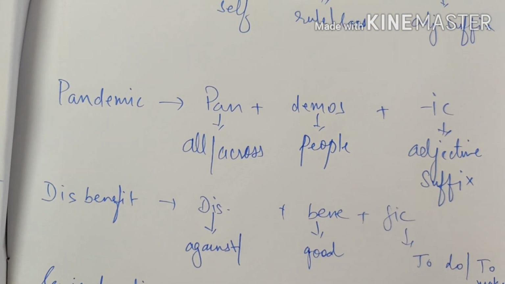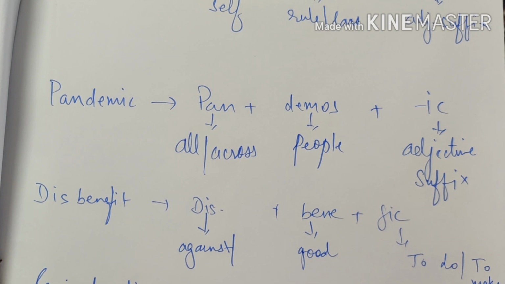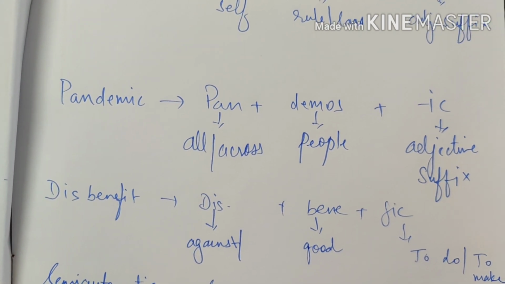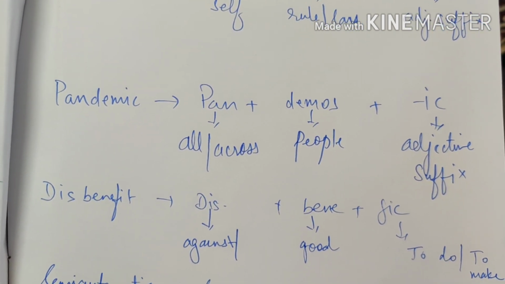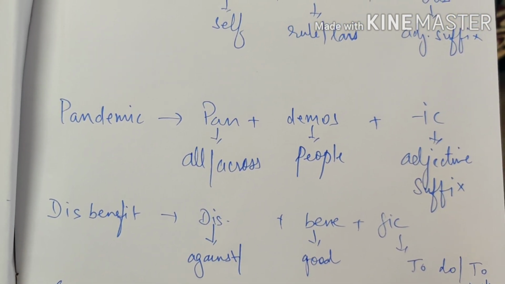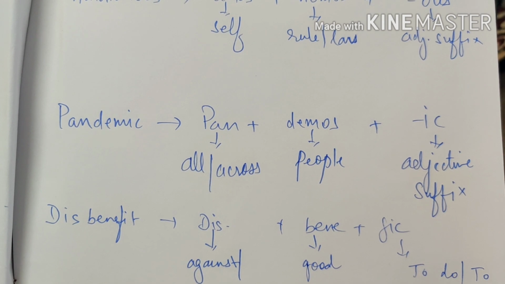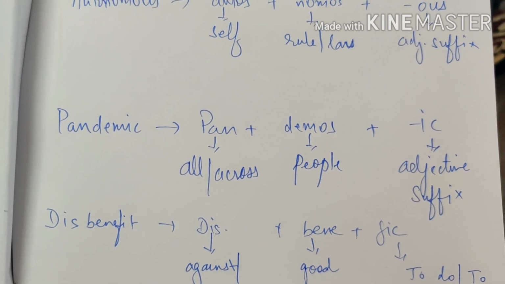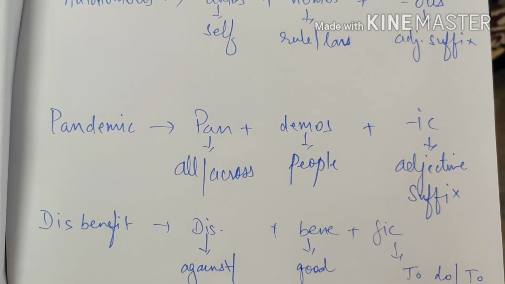Disbenefit comes from dis plus bene plus fic. Dis is against or negation. Bene is for good and fic is to do or make. So disbenefit divides into dis plus bene plus fic. Whenever you find this word root as dis, it's always against or for negation.